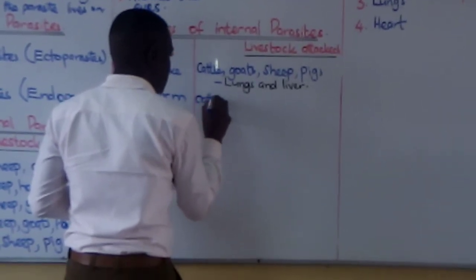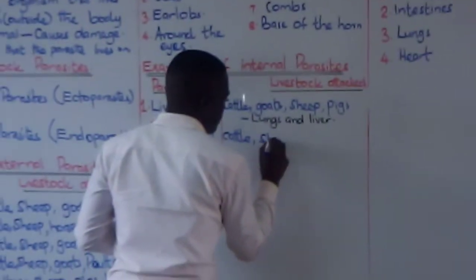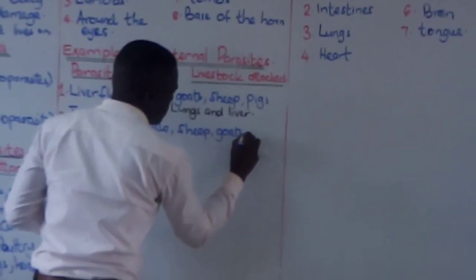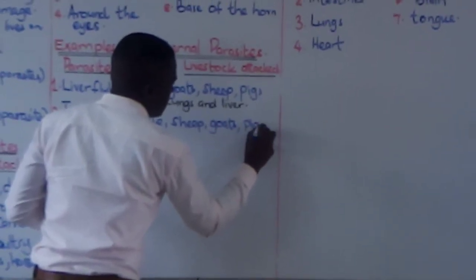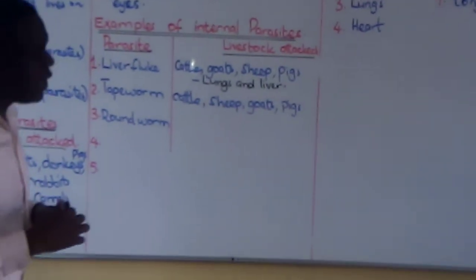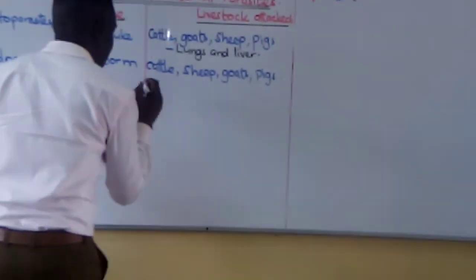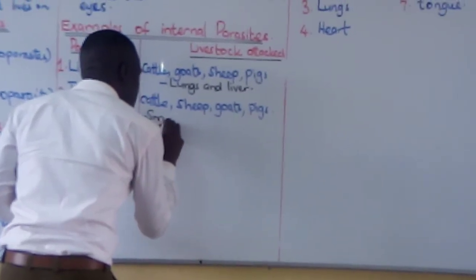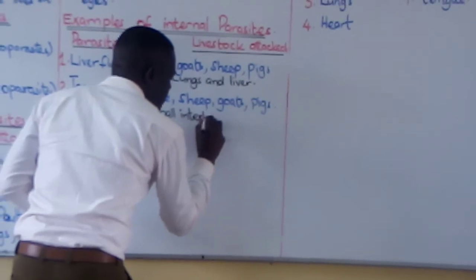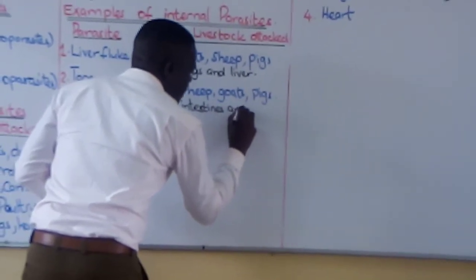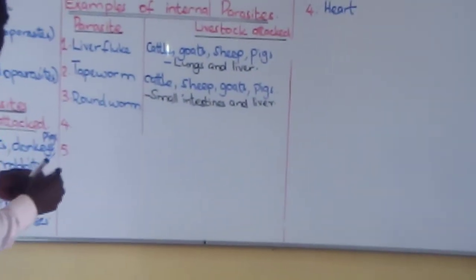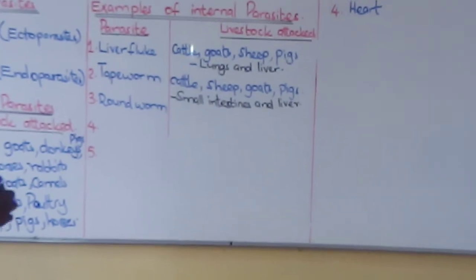Tapeworms will be found in the small intestine and liver. Not just inside, but small intestines and liver.